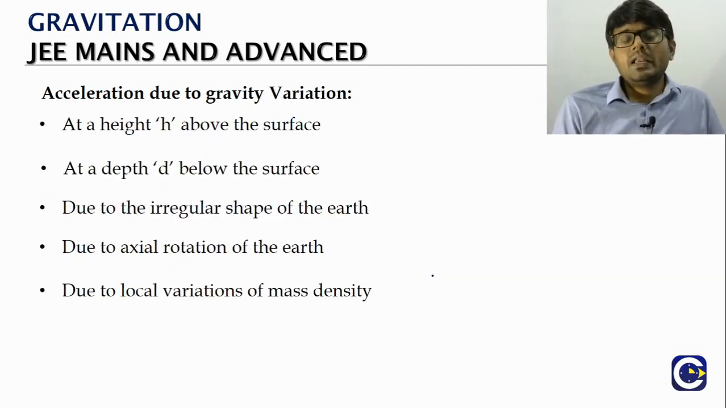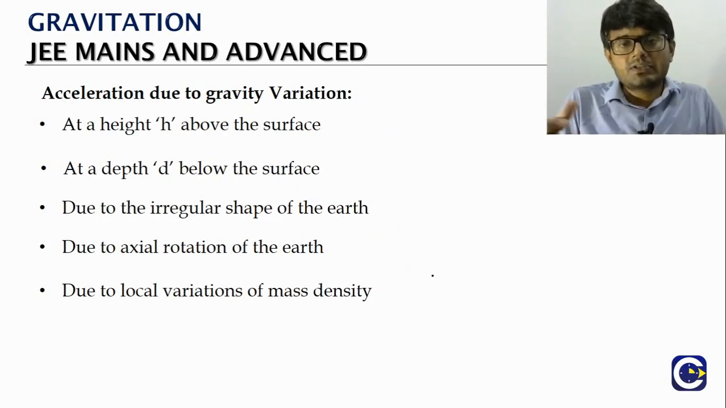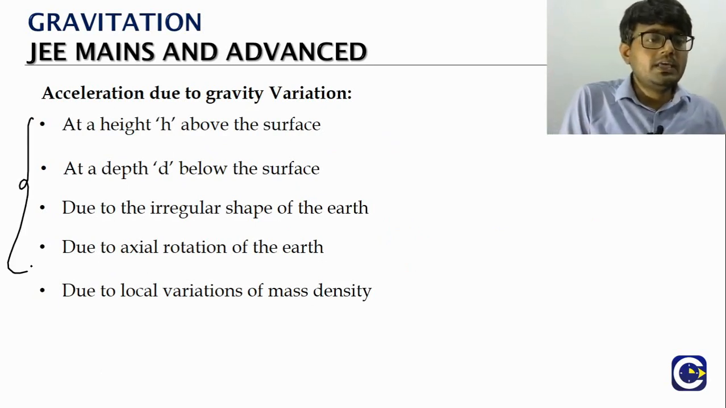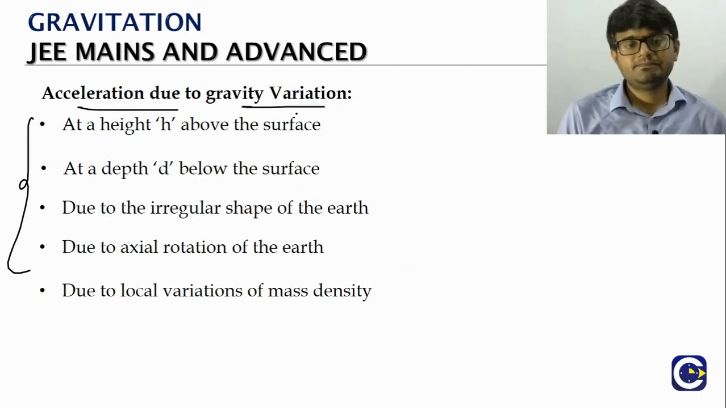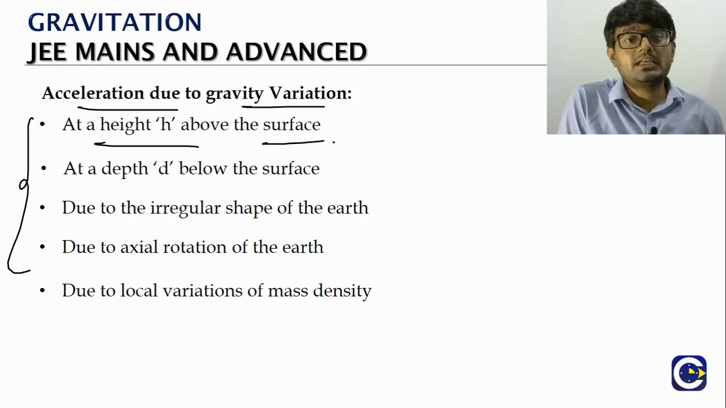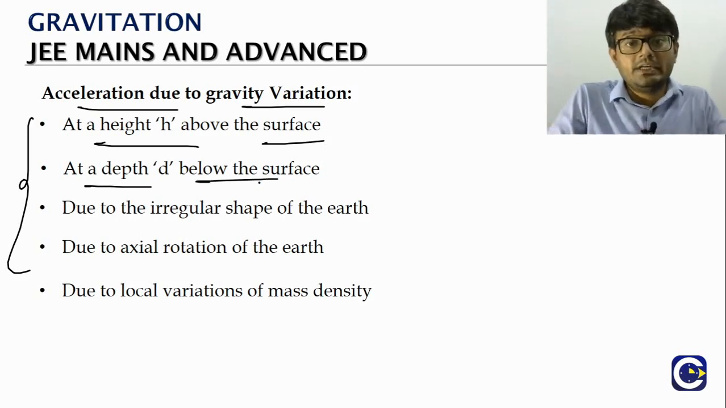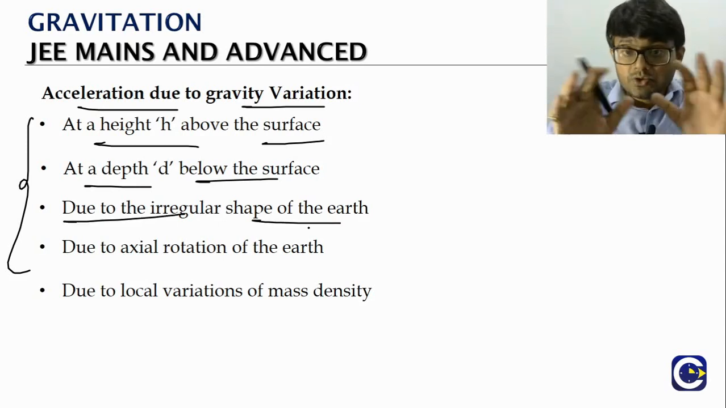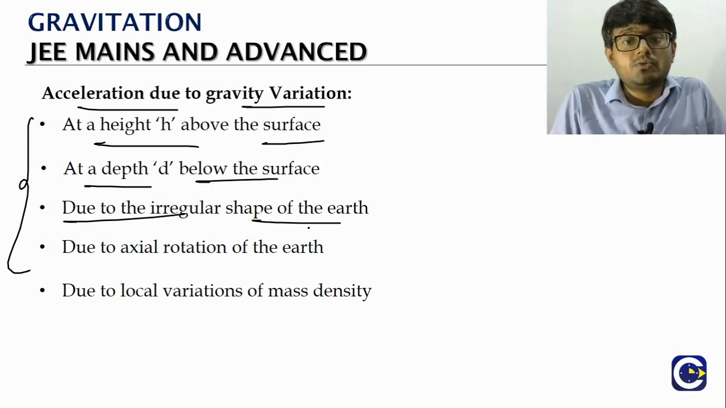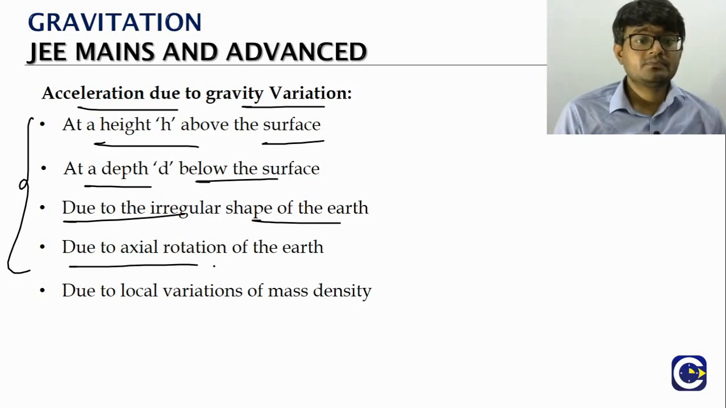Okay. Now that's a very basic idea, but the important thing that we'll have to study here is how the acceleration due to gravity will actually have variations. Like if you go to a height h above the surface, acceleration due to gravity will change. If you go to depth d below the surface, acceleration due to gravity will change. Also, we assume the earth to be a perfect sphere, but earth is not a perfect sphere, it has an irregular shape. We will see what will be the effect of that.